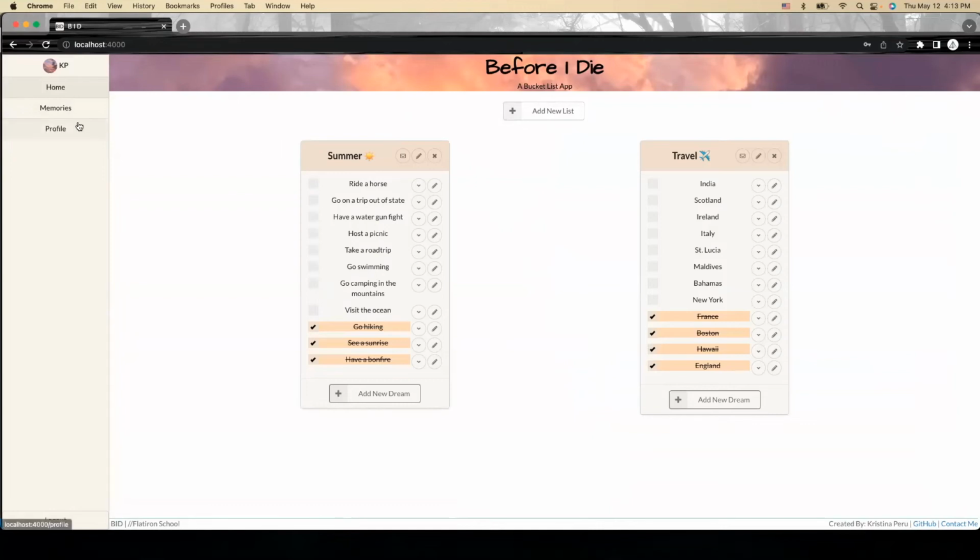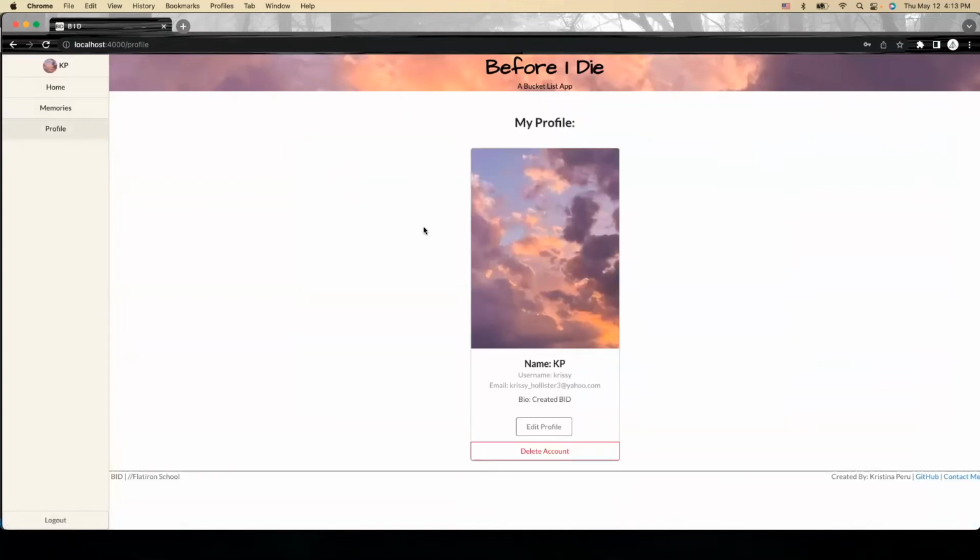I also have this profile thing where you can look at your profile. It has an image. This is also, there's an option like when you sign up, it doesn't ask for your image, it doesn't ask for a bio, it only asks for the username and email.